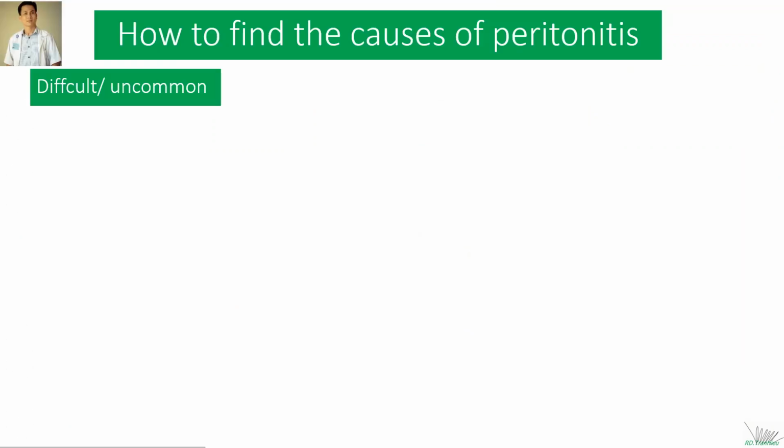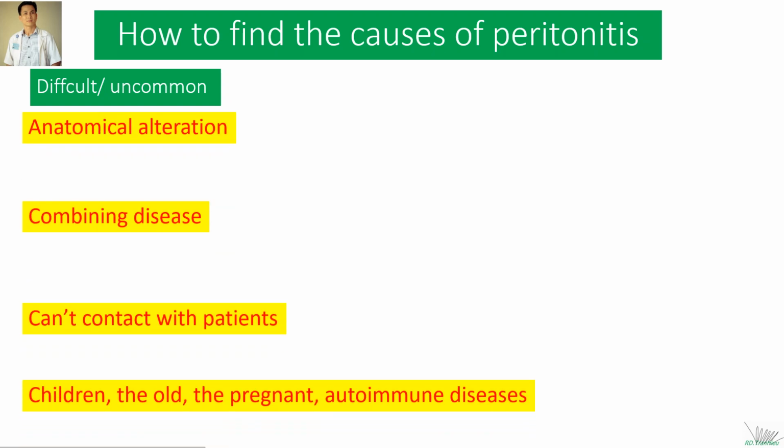However, life is not always as smooth as the small path of Danville. For us to find the cause, here are several difficult situations or uncommon scenarios: anatomical alteration, combined diseases, or when we can't contact the patient, such as in children, the old, pregnant women, or in autoimmune diseases.